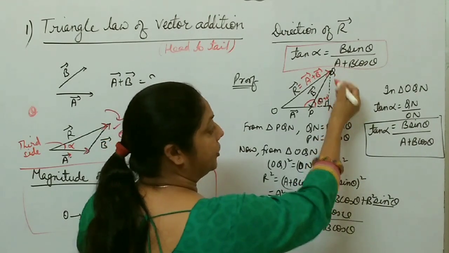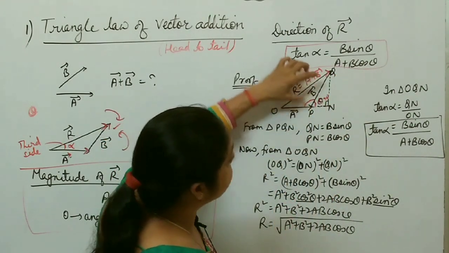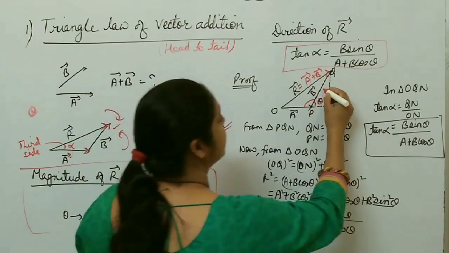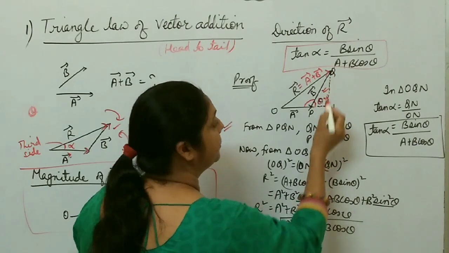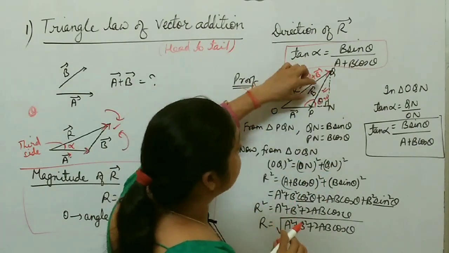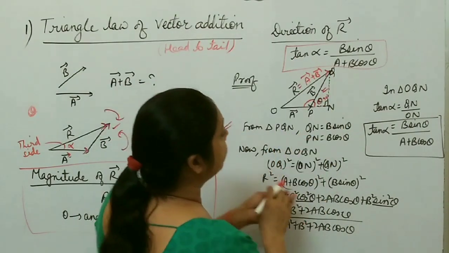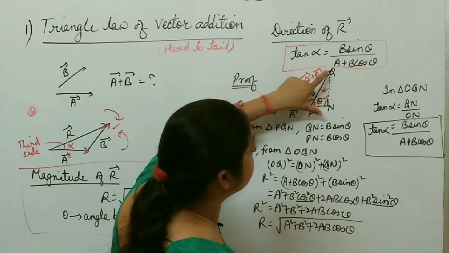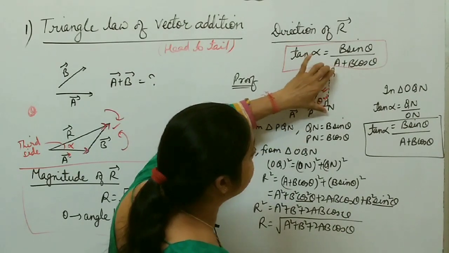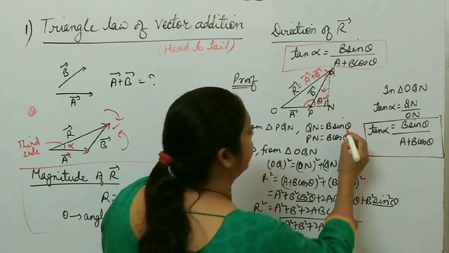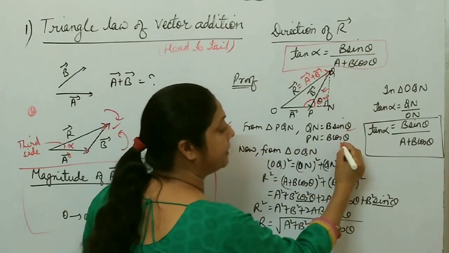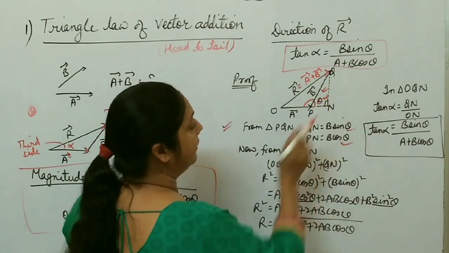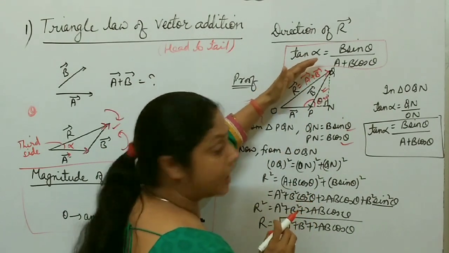And from where do you get QN? QN you have to find from this smaller triangle QPN. So first you take the smaller triangle, this one, PQN. Here it is 90 degree. So from triangle PQN, here this is 90 degree and this one is vector B. So by Pythagoras theorem, this QN is what? B sin theta, and this base PN is what? B cos theta. Now from the bigger triangle, this OQN, this is 90 degree, so this one is the hypotenuse.